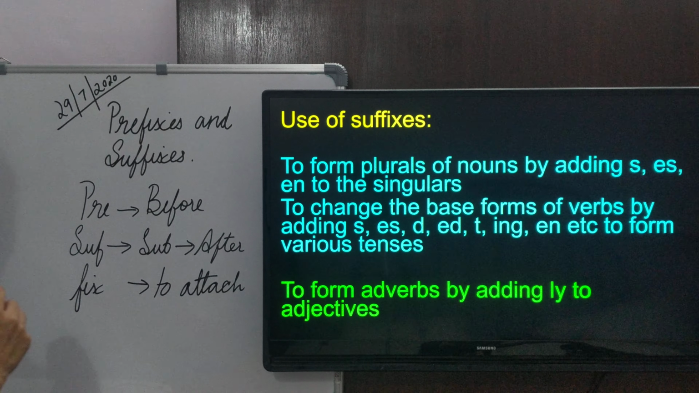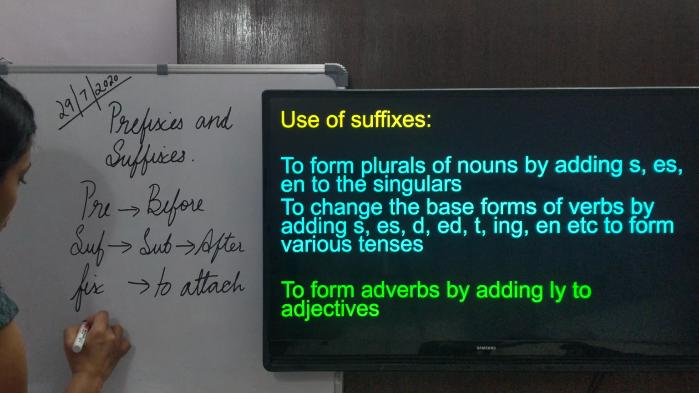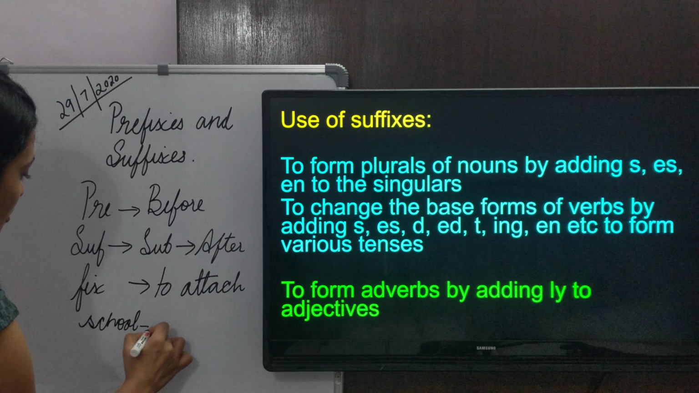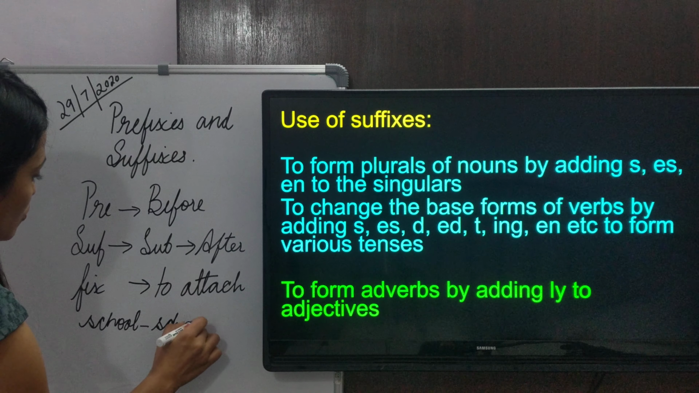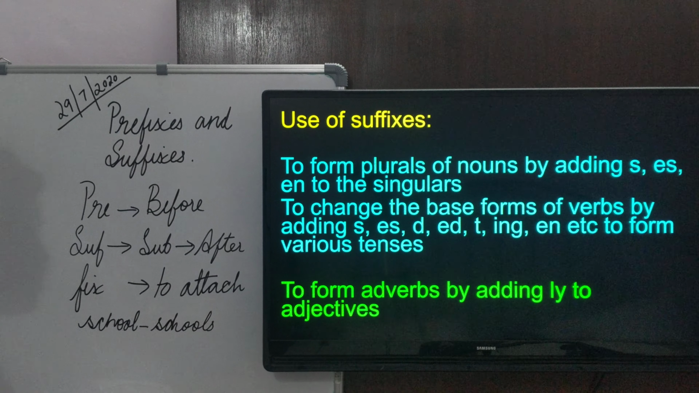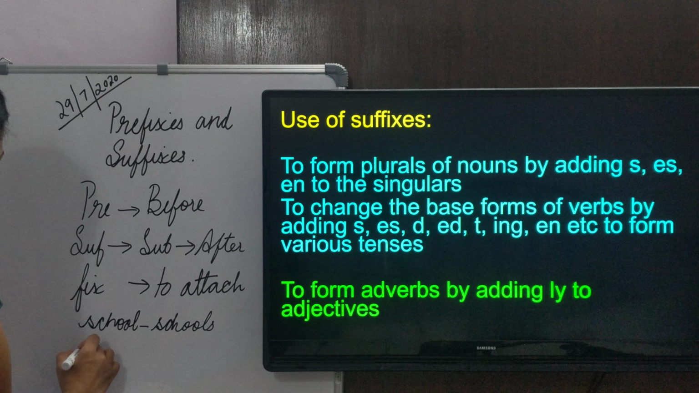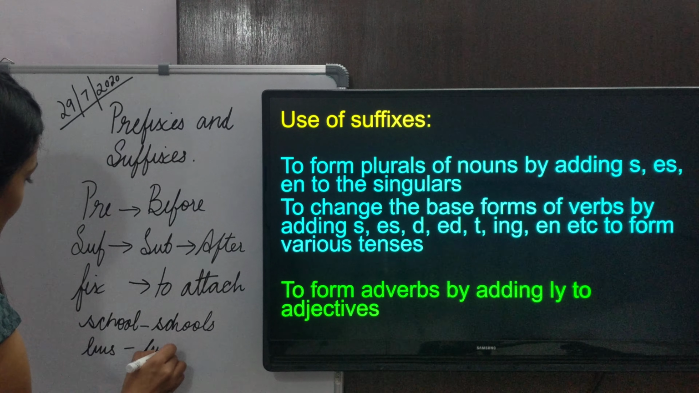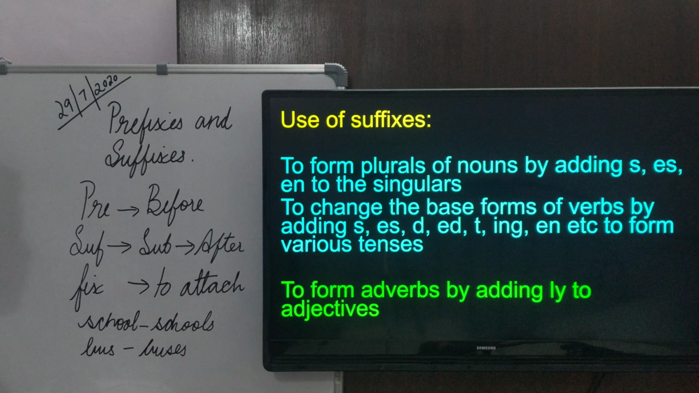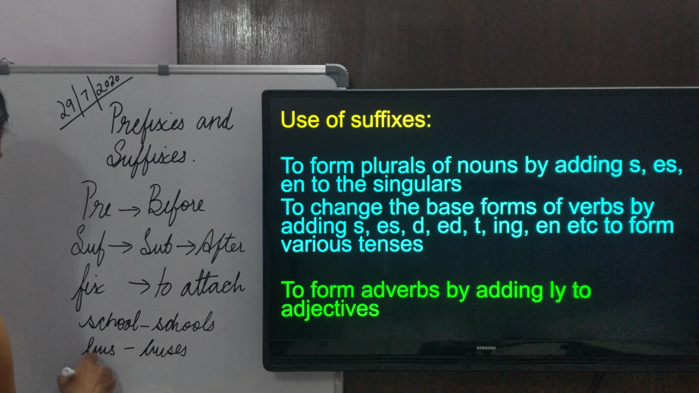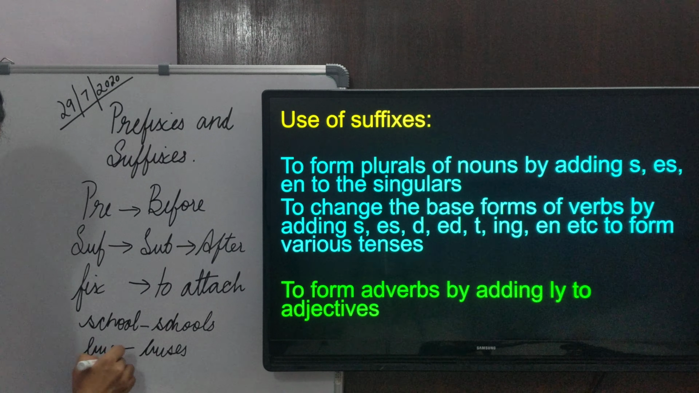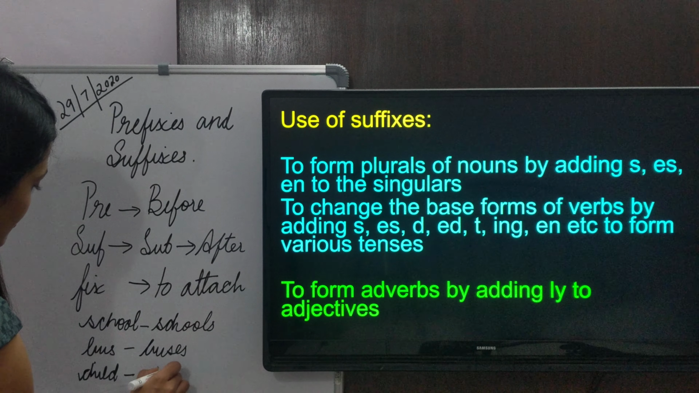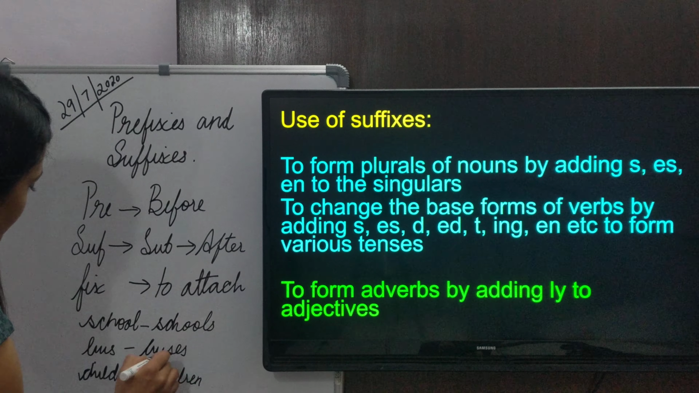In case of s, we can say school. Okay, that's in the singular form. Then we have schools, a number of schools, that's in the plural form. Then we have bus, that's in the singular form. Then we have buses, that's in the plural form. Then we have child, that's in the singular form. And finally we have children, that's in the plural form.